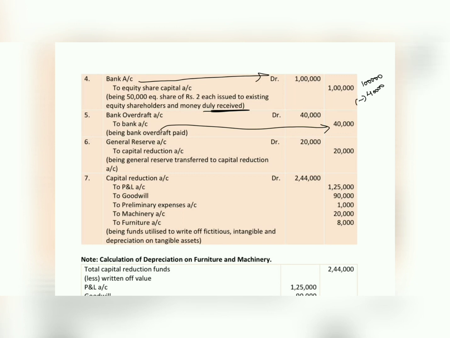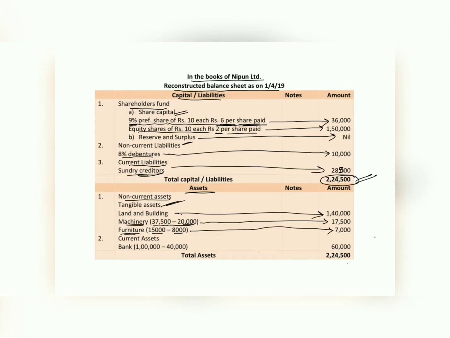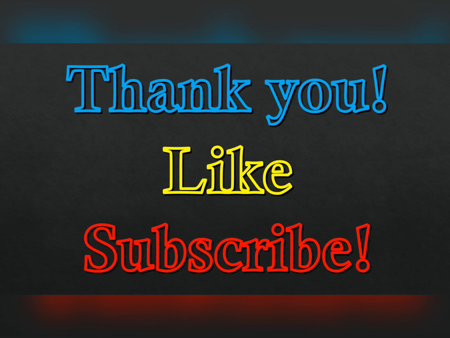So if you deduct 40,000, the left out balance is 60,000. So let's show the bank entry here. 1 lakh minus 40,000, 60,000 is shown on the asset side. Now the total asset is 2,24,500. So liability is equal to your asset.